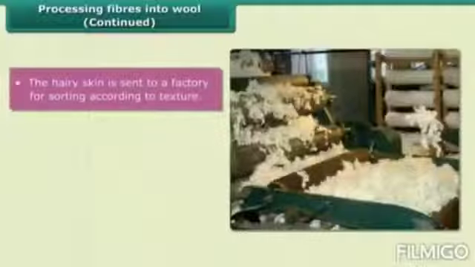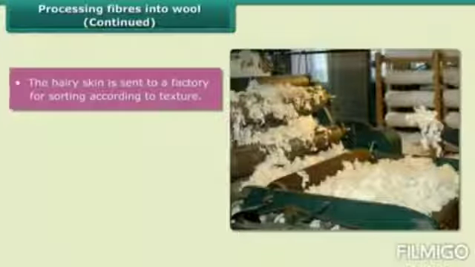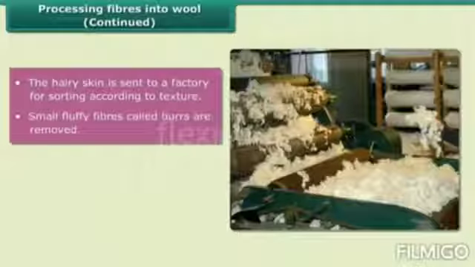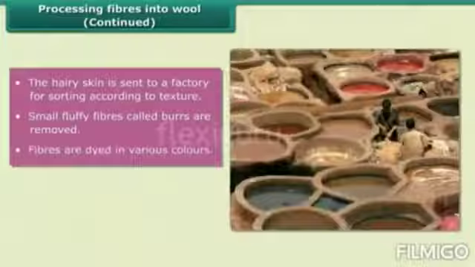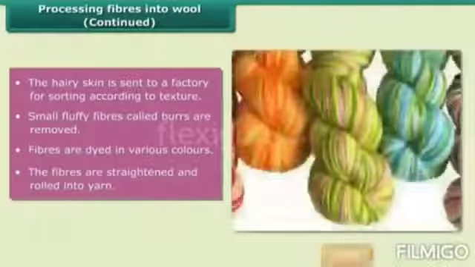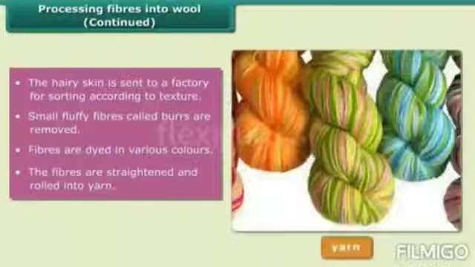The washed hairy skin is sent to a factory where hair of different textures are separated or sorted. The small fluffy fibers called burrs are picked out from the hair. Fibers are dyed in various colors as the natural fleece of sheep and goats is black, brown or white. The fibers are straightened and rolled into yarn, and finally the wool is ready to use.